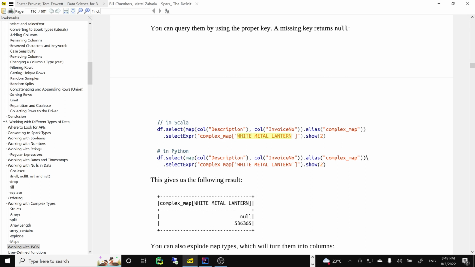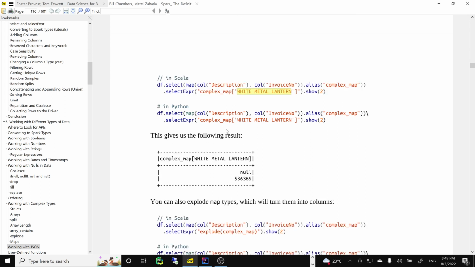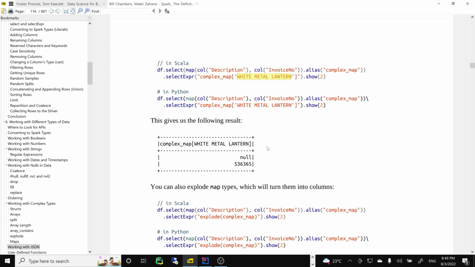It's basically the key. You say, okay, you want to show this. Not dot, not array, but you use a complex type. And also, of course, you can also explode. So I'll show you both. So this one.